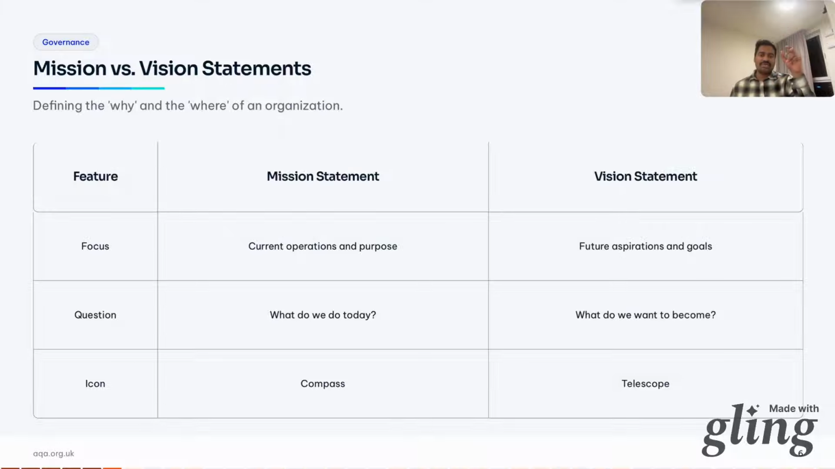Think of a compass, which is a mission, and a telescope is a vision. The mission keeps you on track now, the vision gives you a destination. In the exam, if you see a statement about daily operation, it's a mission. If it's about future aspirations, it's a vision.